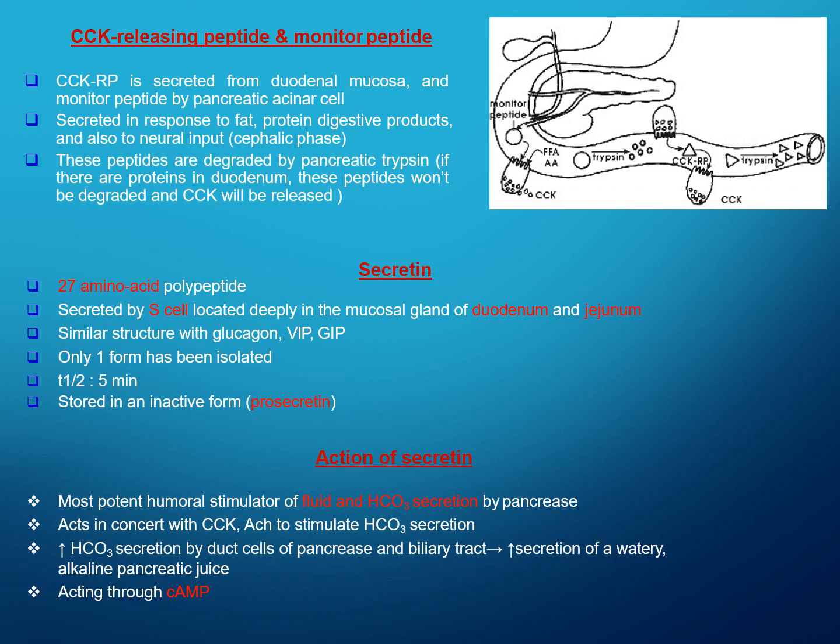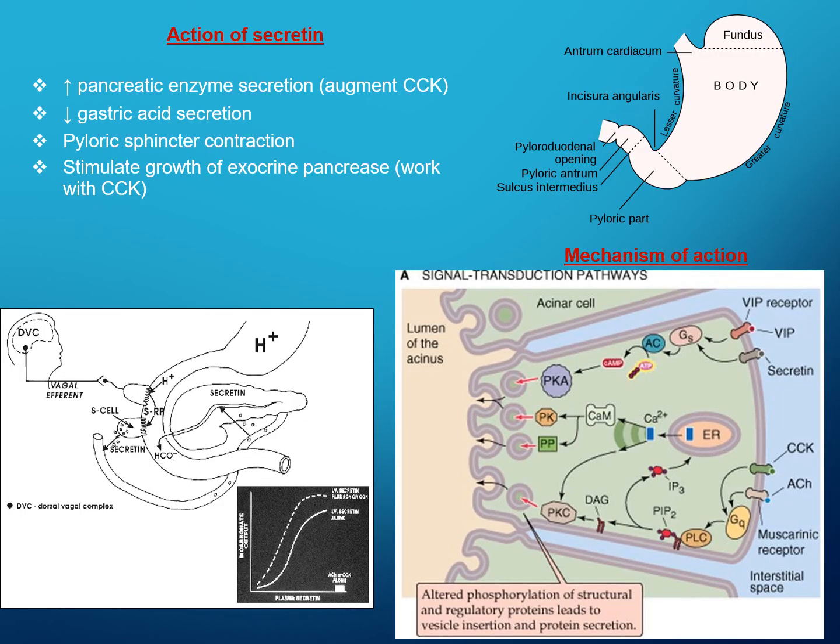What is the action of secretin? It is the most potent humoral stimulator of fluid and HCO3 secretion by the pancreas. It acts in concert with CCK and ACh to stimulate bicarbonate secretion. It increases bicarbonate secretion by the duct cells of the pancreas and biliary duct, which leads to increased secretion of watery alkaline pancreatic juice. The action is through cyclic AMP.